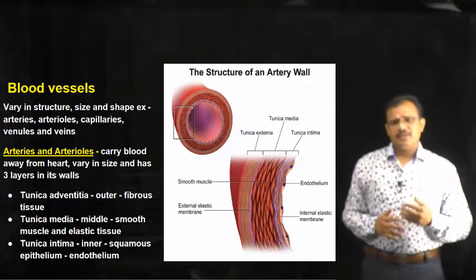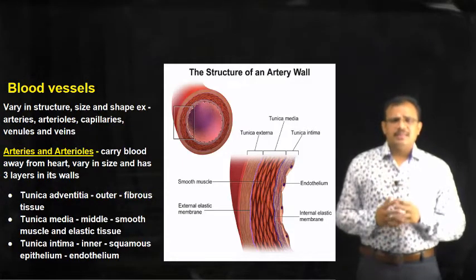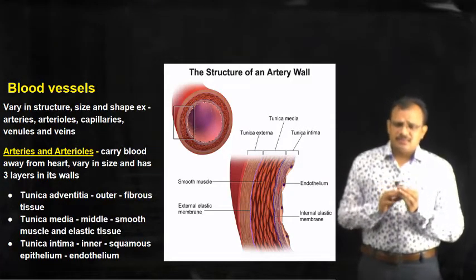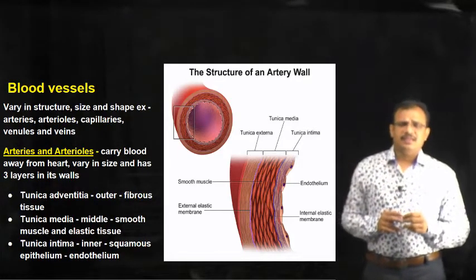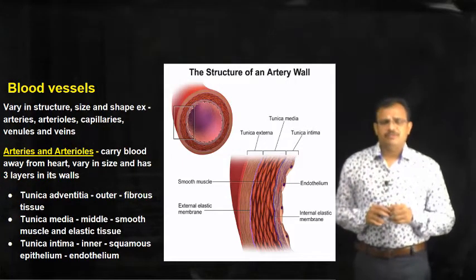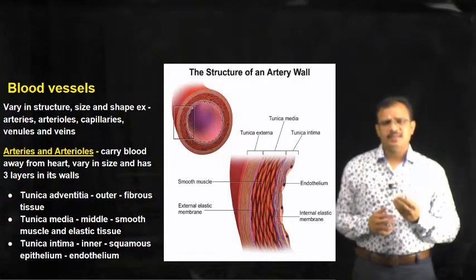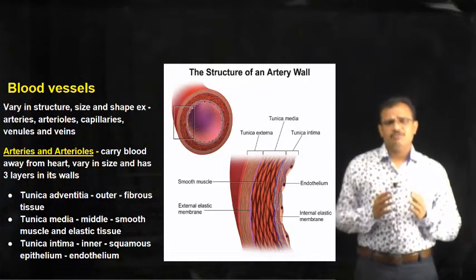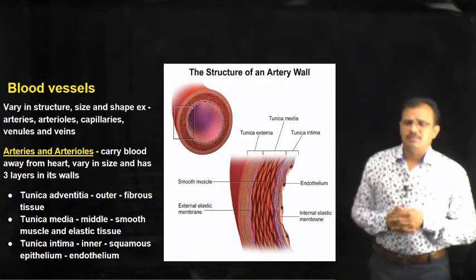Generally, there are different types of blood vessels in the body, and they vary in size, shape and structure. They are of different types such as arteries, arterioles, capillaries, venules and veins. So these are the different types of blood vessels which differ in terms of their size, shape and structure. We will see them in detail.